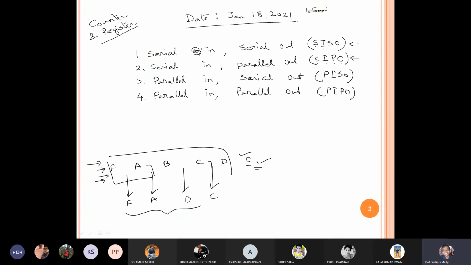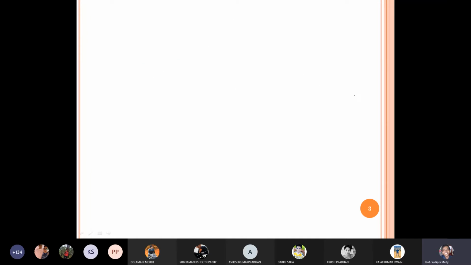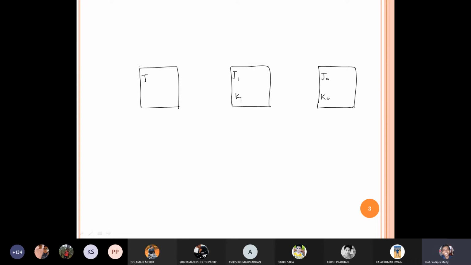Let's draw a very basic block diagram of a simple register. I have to design lots of data, so let's take this block diagram with 3 flip-flops, which means 3 bits. The inputs are J0, K0, because the input is JK, then J1, K1, and J2, K2.